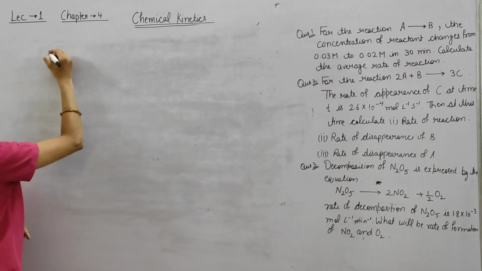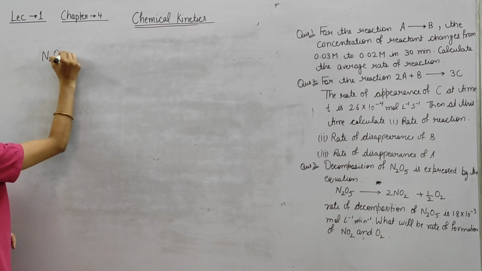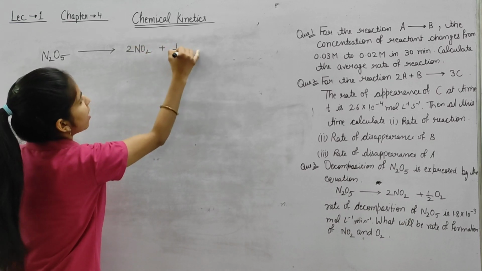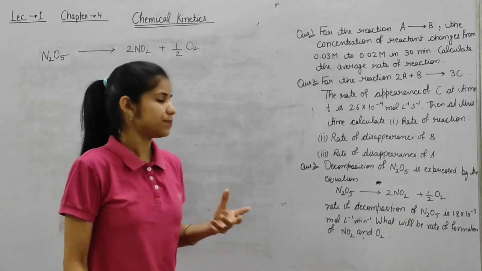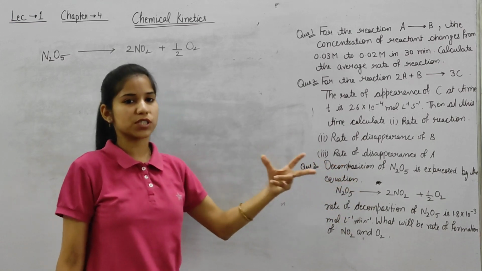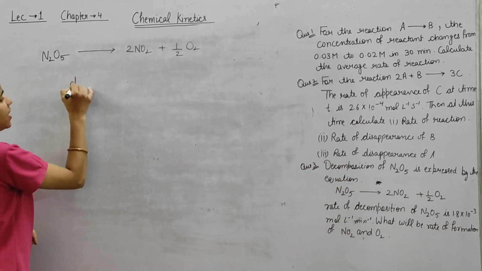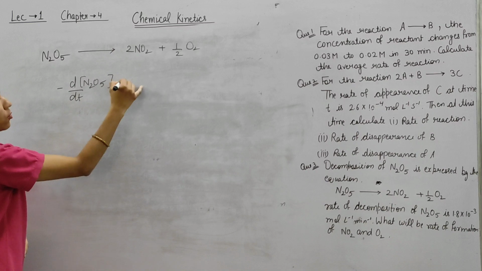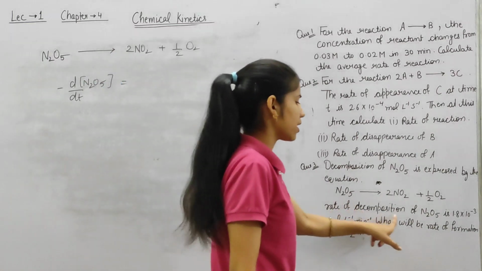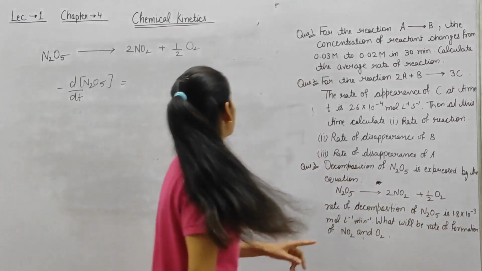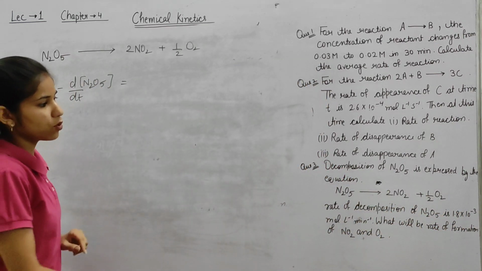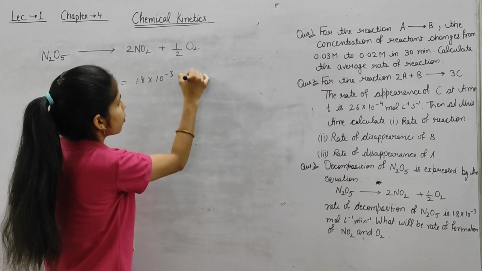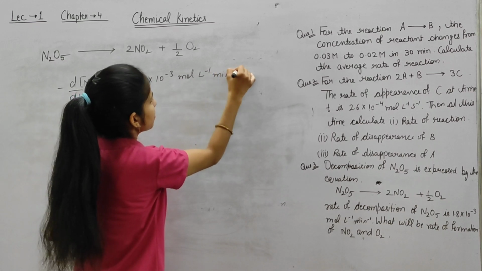In this equation, N2O5 decomposes into 2NO2 plus half O2. The rate of decomposition, minus d by dt of N2O5, is given. This is equal to 1.8 into 10 to the power minus 3 mole per liter per minute.